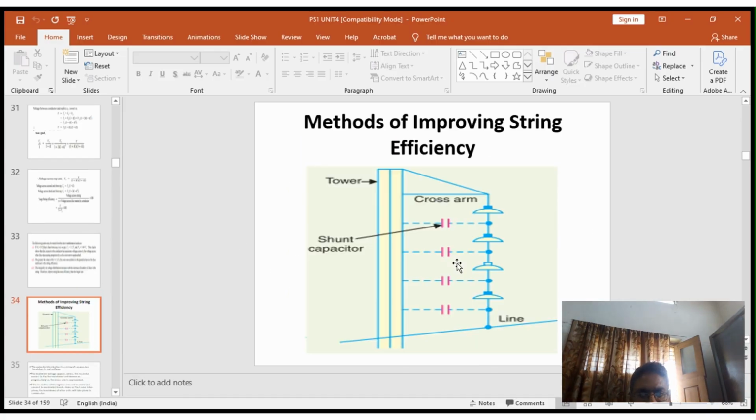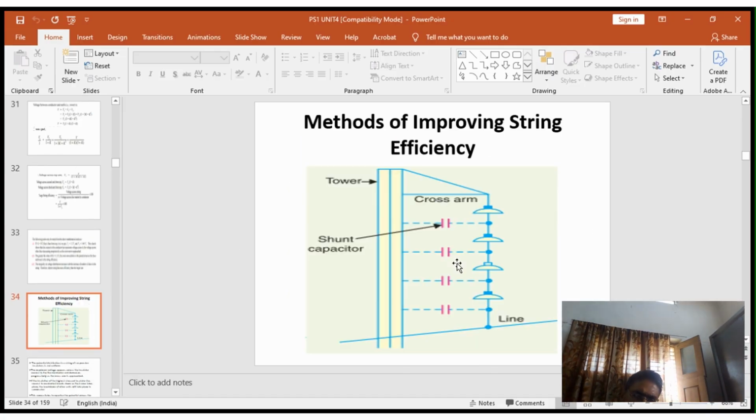These are already discussed. Now, one more important topic: methods of improving string efficiency. The string efficiency is improved by using three methods. The first is using a longer cross arm, the second is grading of the insulators, and the third is guarding. In the case of the disc insulator, there is shunt capacitance and also self capacitance. The line is at the bottom end, and the cross arm is at the top end.